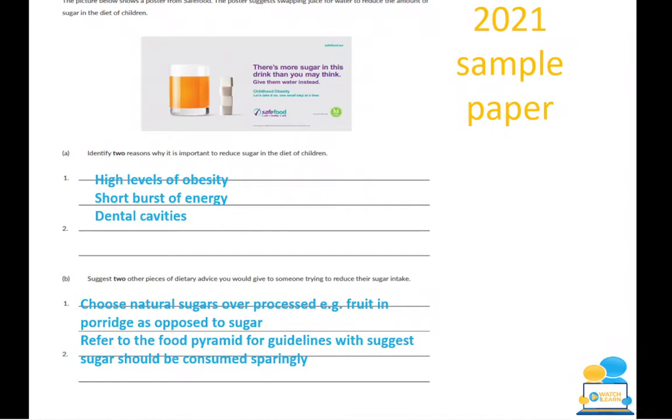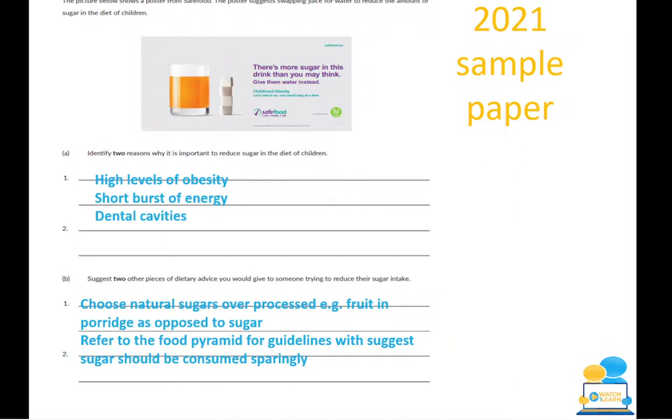You would choose natural sugars over processed. Say, for example, you could put fresh fruit on top of your porridge instead of sprinkling loads of sugar, because it's natural and it is just generally much better for you. You should, of course, again, refer to the food pyramid for guidelines, which suggest that because it's right up at the tippy top of the food pyramid, it should be consumed sparingly. So it's just stuff like that.